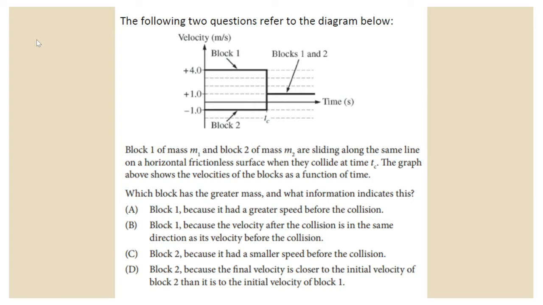Okay, so the answer here to this question is choice D. The answer says block 2 because the final velocity is closer to the initial velocity of block 2 than it is to the initial velocity of block 1. That's the reason. The reason why it's block 2 is because the final velocity is closer to the initial velocity of block 2 than the initial velocity of block 1.